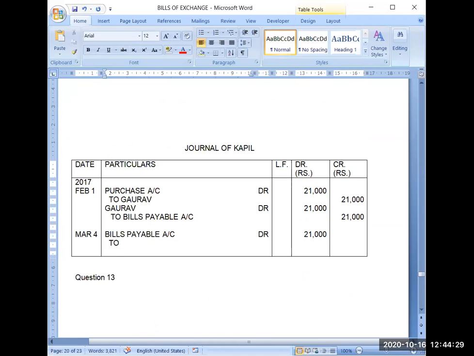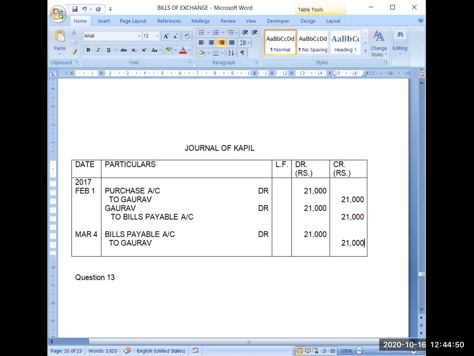Two. Now Gaurav will again become his creditor. To Gaurav 21,000. So this is the basic journal entry for dishonor of the bill. And you will find that these entries remain almost the same in each and every question.